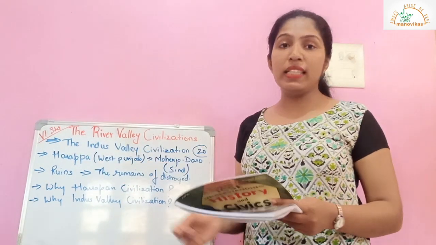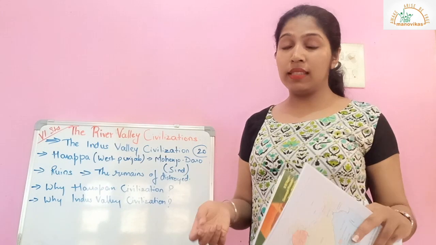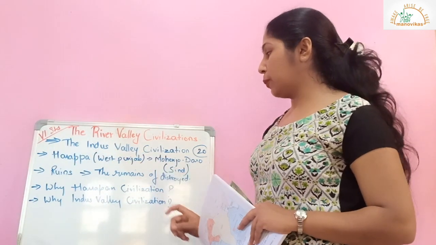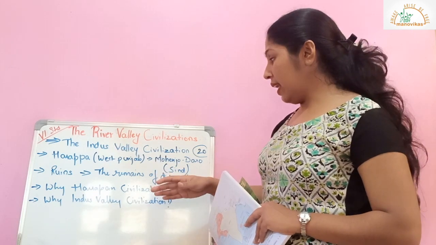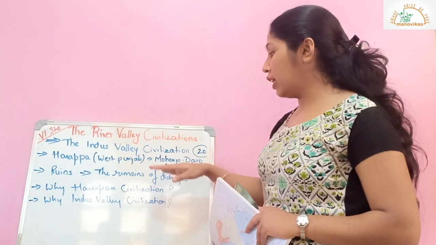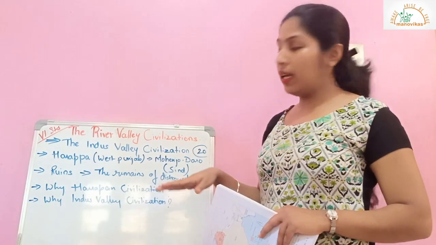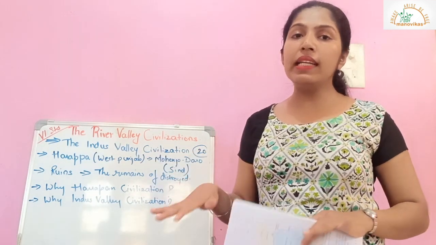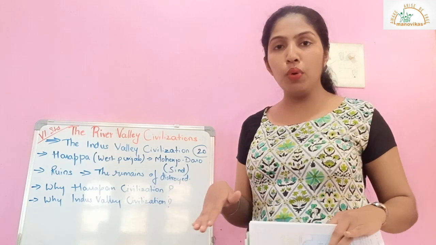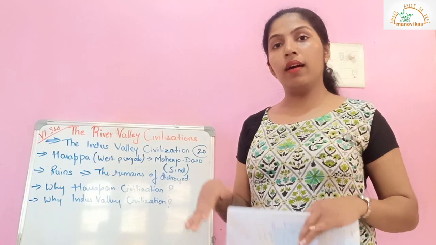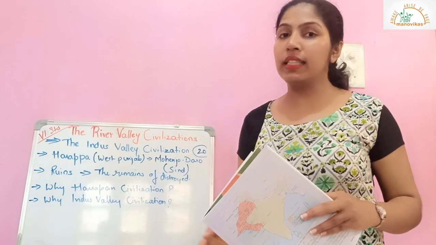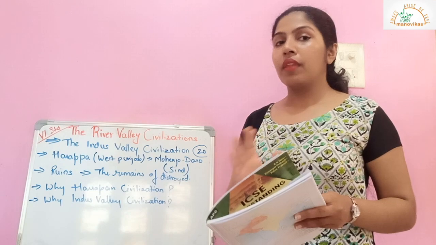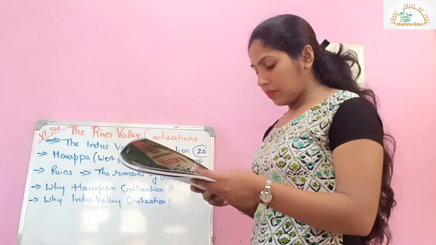In 1922, Mr. Dayaram Sahani discovered the ruins of Harappa in West Punjab. And then later on, Mr. Banerjee found Mohenjo-daro at Sindh. These places were completely destroyed and not known to anybody before 1922. It's only when these 2 people discovered these ruins that it came to light.